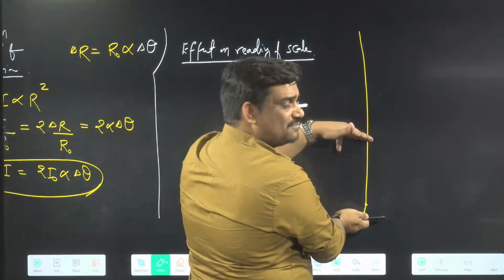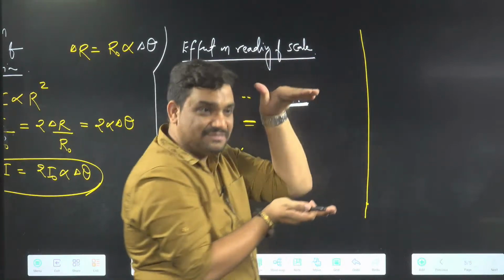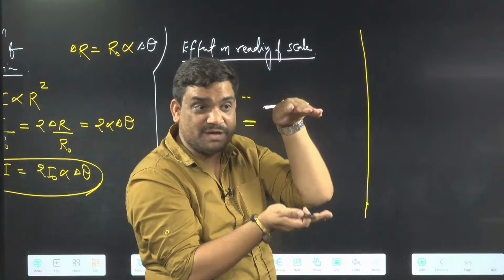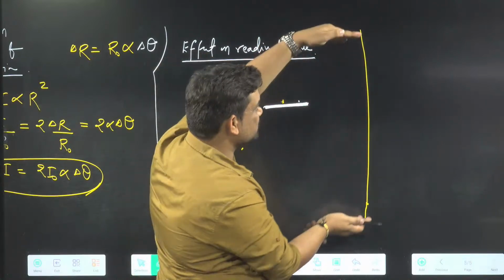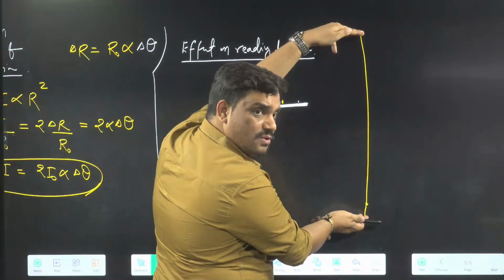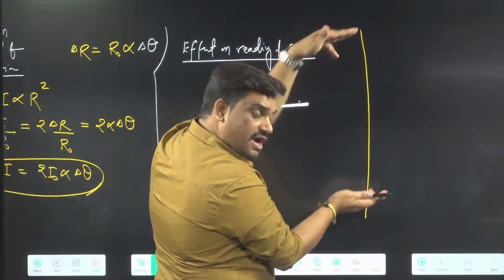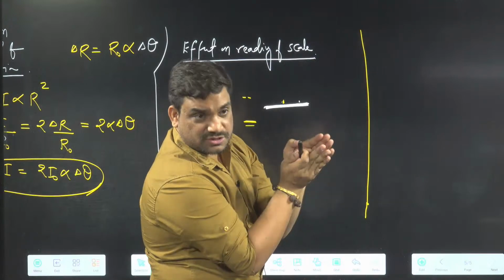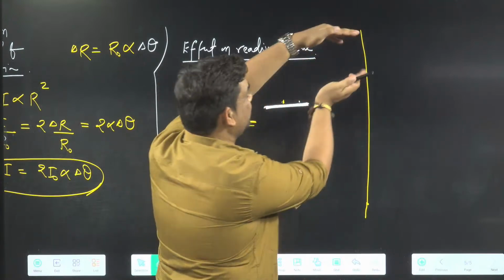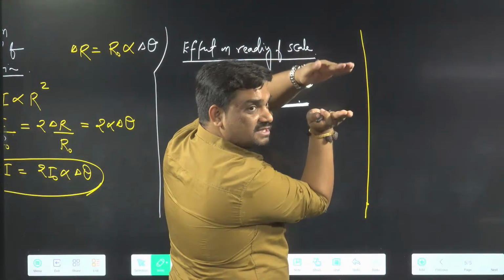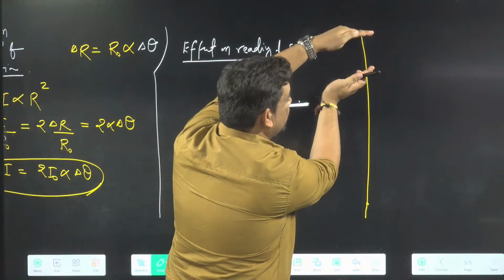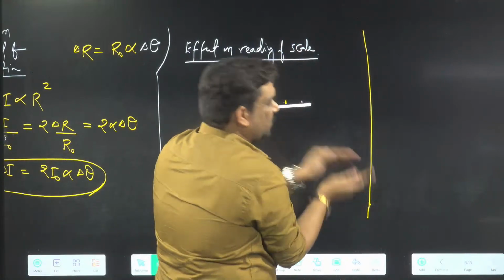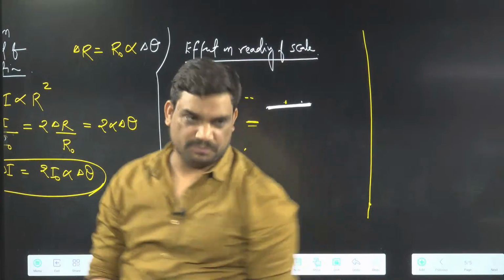During the summertime, what will happen? Length of the division will not be this. Length of the division will be more. So if the length of the division becomes more, then I will get reading 1. Means reading is less. And during the winter time, all the divisions will be closed. And when all the divisions are closed, if this much space is the length of a division, I'll get here 1, 2, 3, 4. So more readings will be there.